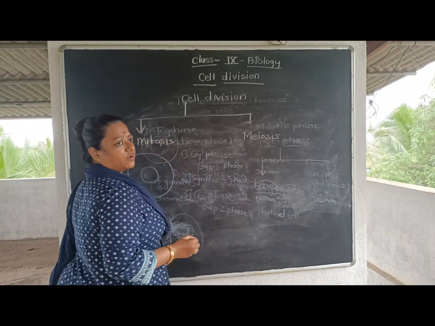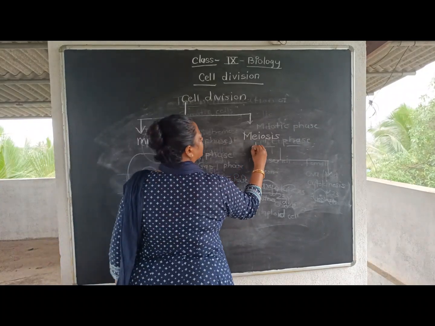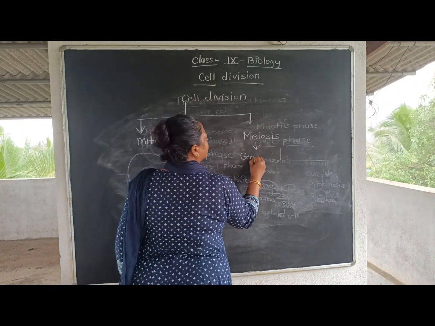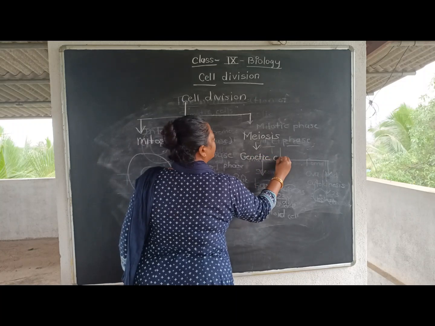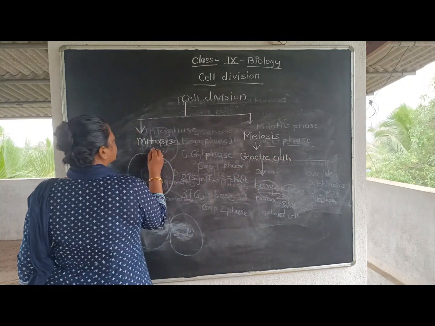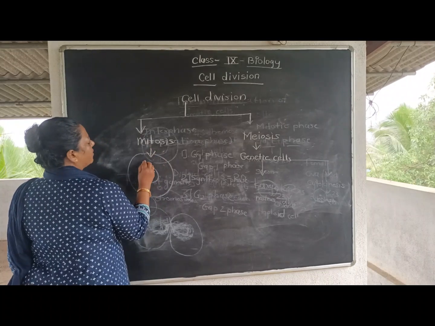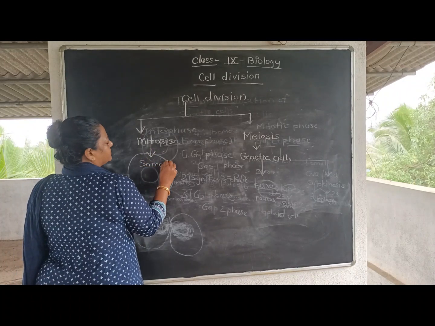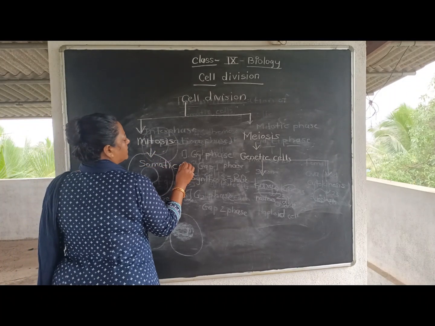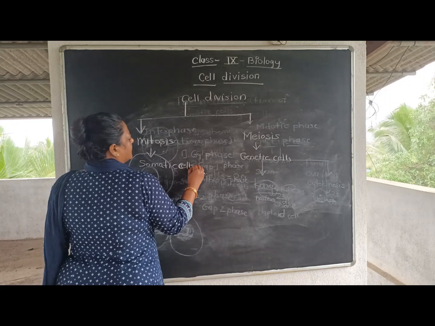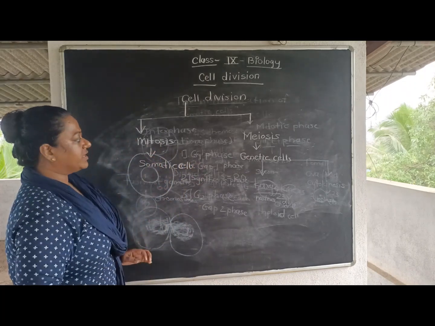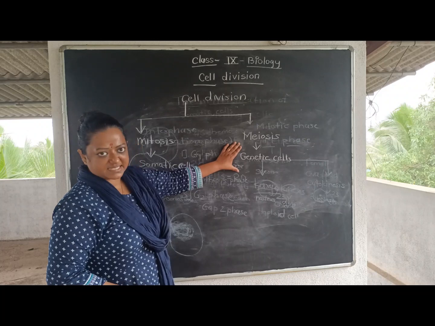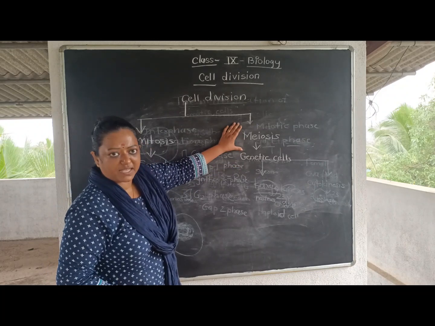This meiosis kind of cell division takes place for germ cells, and mitosis kind of cell division takes place for somatic cells. Okay students, and when a germ cell is involved, then meiosis takes place.